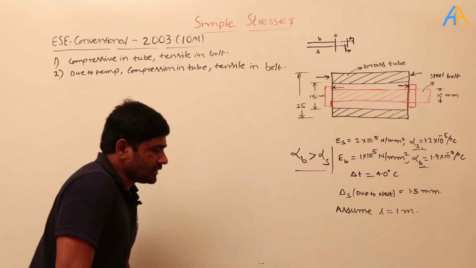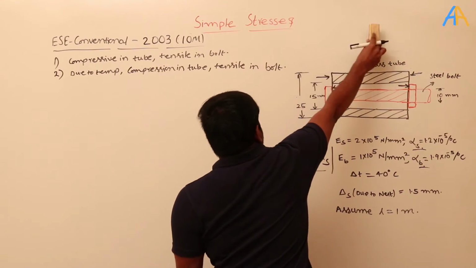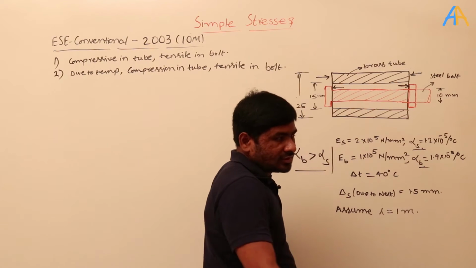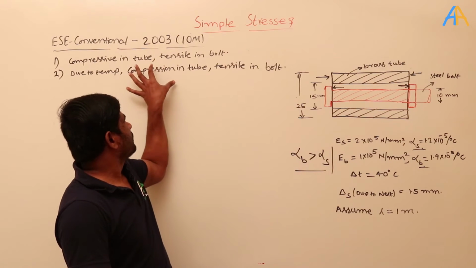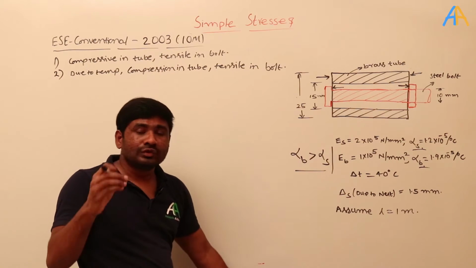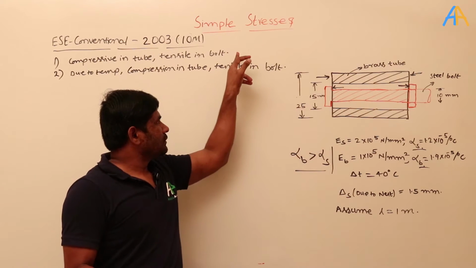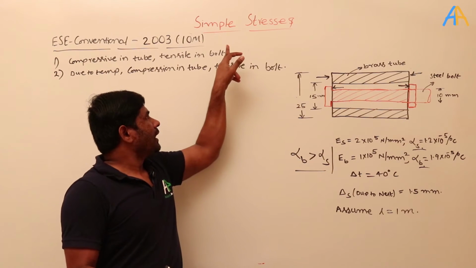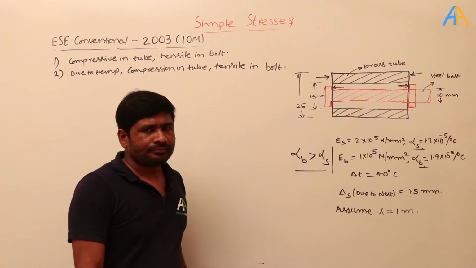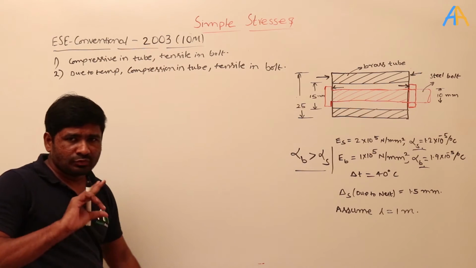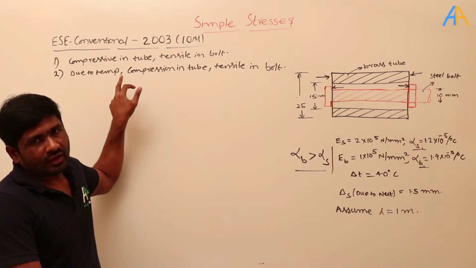Okay, first we need to take the first case and then the second case. Even if they ask you to find the final stresses, we need to divide the problem into two cases: one without temperature, and one with temperature, which you deal with separately. In the first case I assume there is no temperature increase and the sole effect is only the turning of the bolt. In the second case I forget about the turning of the bolt and the sole effect is increasing the temperature. Okay, I will take that case here.